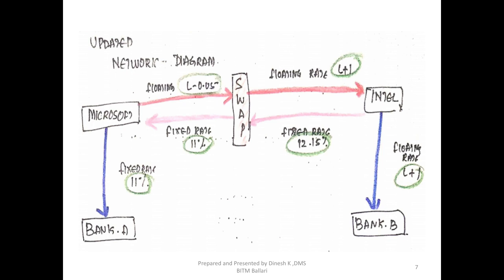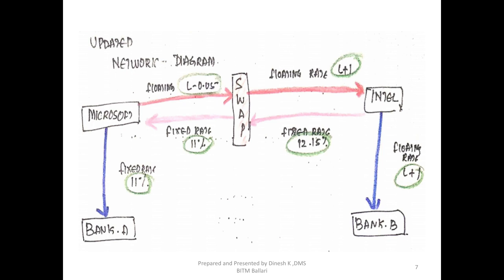So it cannot go to the bank and ask it to change the rate of the loan. So Microsoft approached a swap dealer and said that I want to convert from fixed to floating. So under a swap, Microsoft would be paying a floating rate of LIBOR minus 0.5 to a swap dealer. In return, the swap dealer will pay a floating rate of LIBOR plus 1.